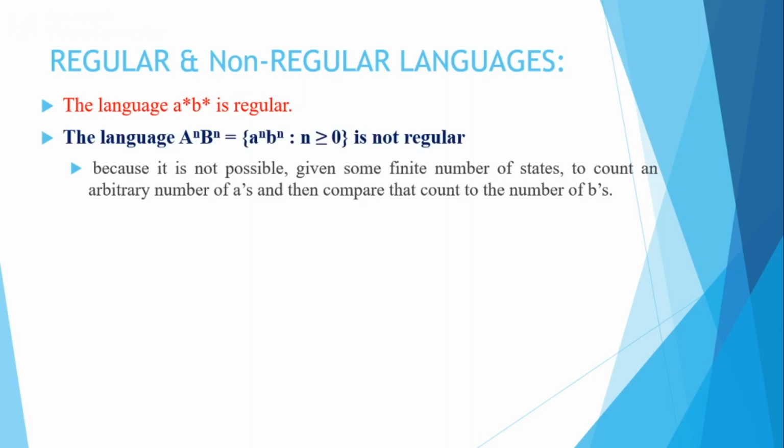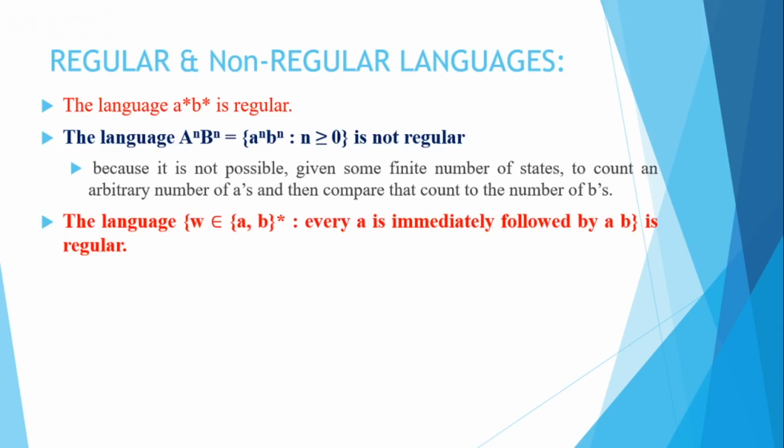Coming to non-regular languages, I cannot represent a to the power n b to the power n using any of the means like FSM, regular expression or regular grammar. Why? Because I don't have a facility to count the number of A's and then compare with the B's. That is why we cannot construct an FSM for a to the power n b to the power n, where the number of A's and number of B's are equal. That means we cannot represent it using a regular expression or a regular grammar. So a to the power n b to the power n is not regular.